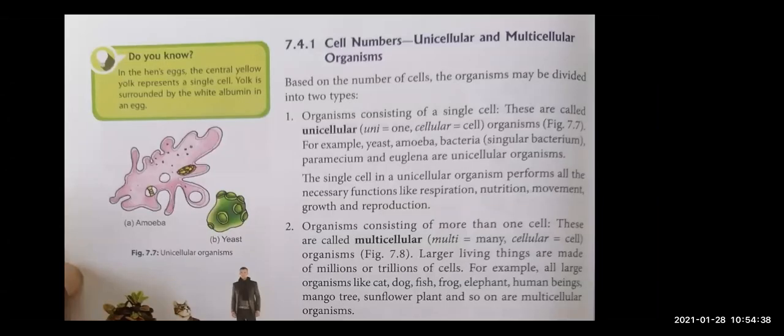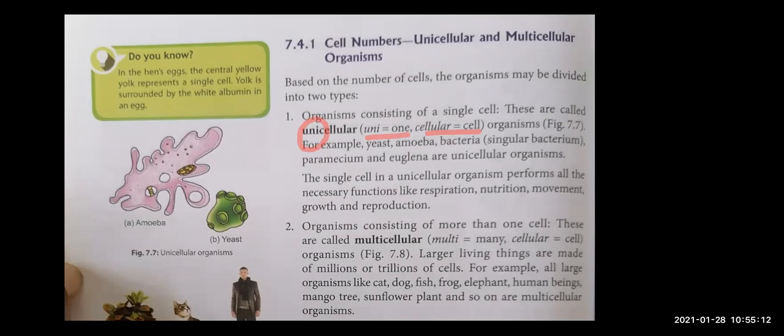Okay, children. So cell number. Those organisms in which there is only one cell are known as uni. Uni means one. So uni is one, cellular means cell. So those organisms which have only one cell are known as unicellular organisms, right beta?